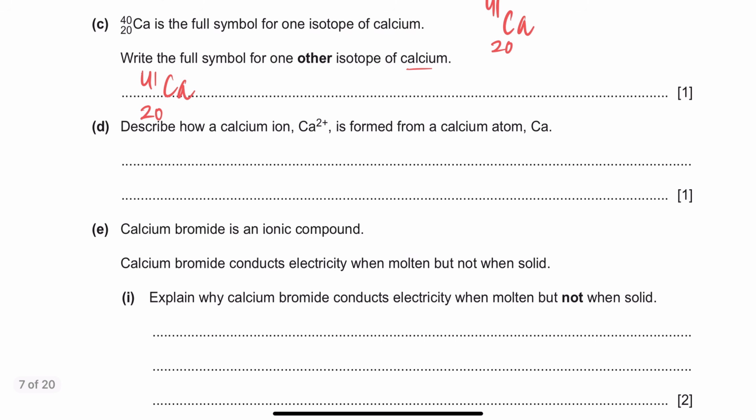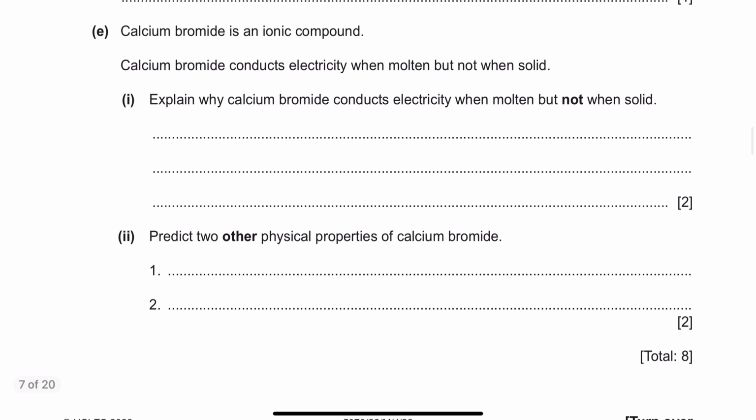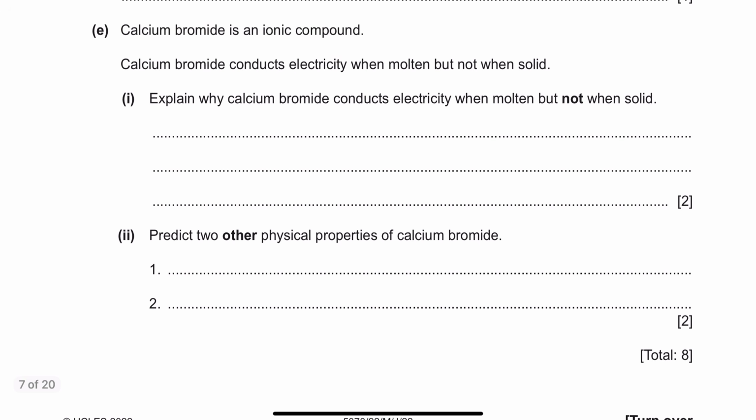Now it says part D, describe how a calcium 2 plus ion is formed from a calcium atom. How can a calcium 2 plus ion be formed? By calcium losing 2 electrons. So calcium losing 2 electrons forms, you guys have to write electrons completely, calcium 2 plus, right? Moving on, it says calcium bromide is an ionic compound.